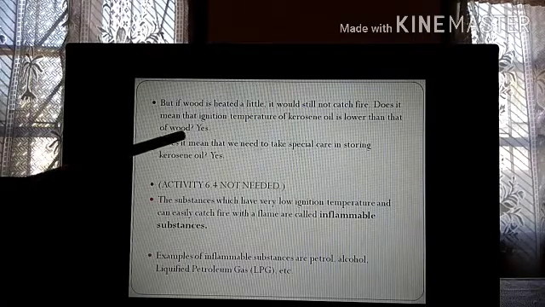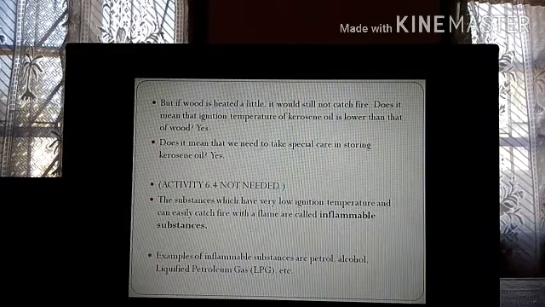Does it mean that we need to take special care in storing kerosene oil? Yes, you have to be very careful, because if you put kerosene oil under direct sunlight, it may catch fire. Or if you put kerosene oil near a gas stove and the gas is burning, it might catch fire. So you have to be very, very careful. Activity 6.4 is not needed. If you want, you can go through it, but it will not come for your exam.